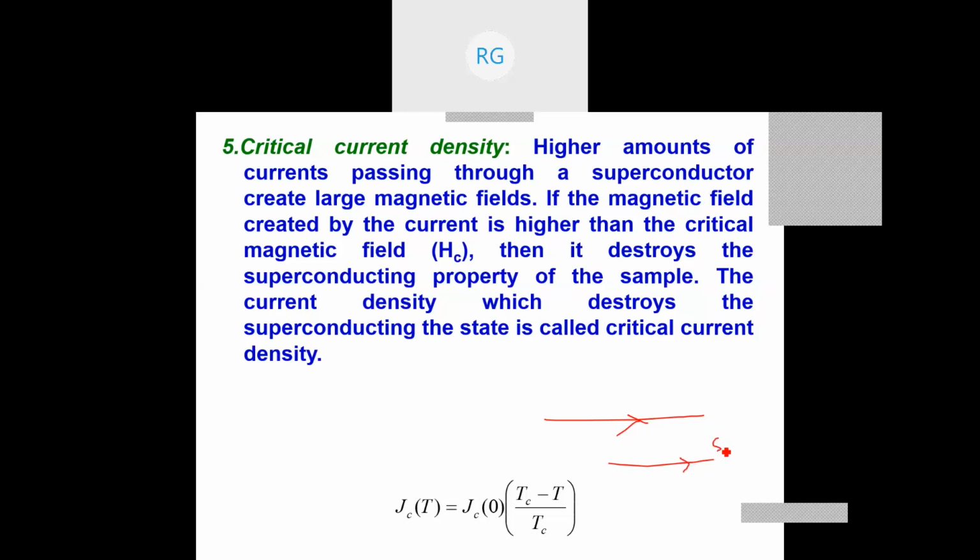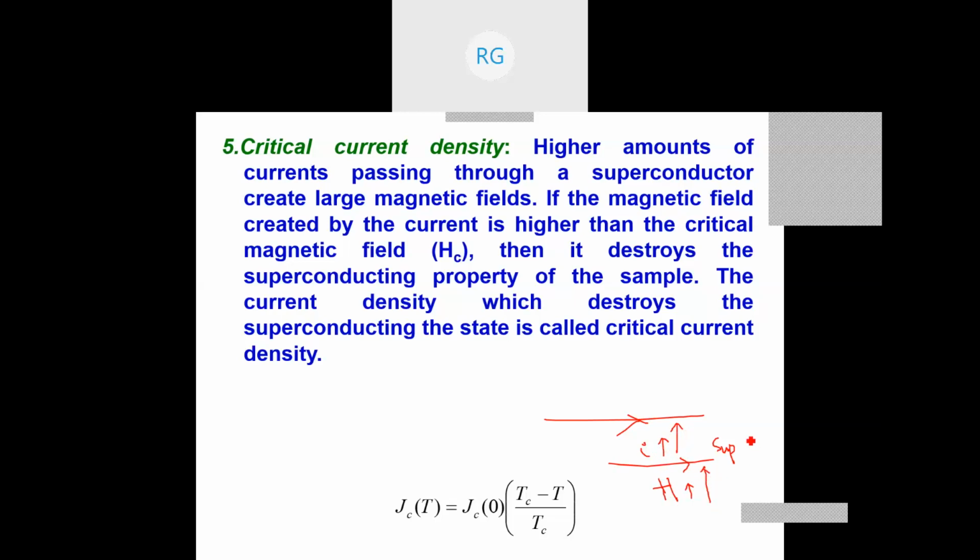You know that when current I is passed through a superconducting wire, it creates a magnetic field H. So if I am increasing the current, the magnetic field created also increases. If I still increase the current, the magnetic field also increases.